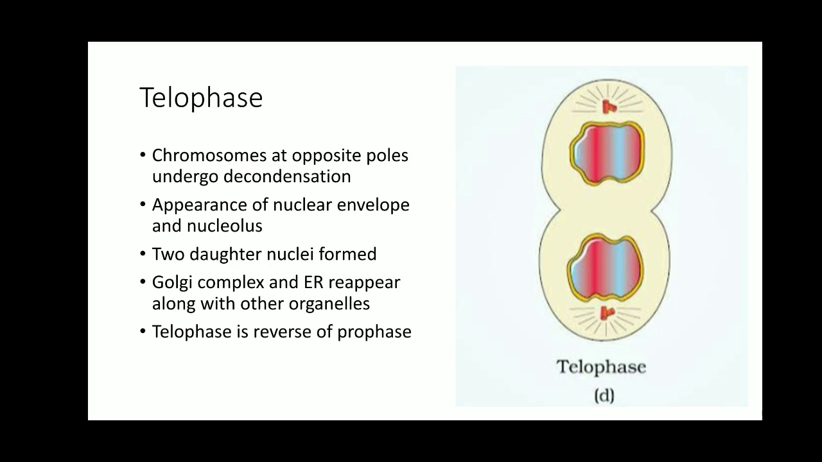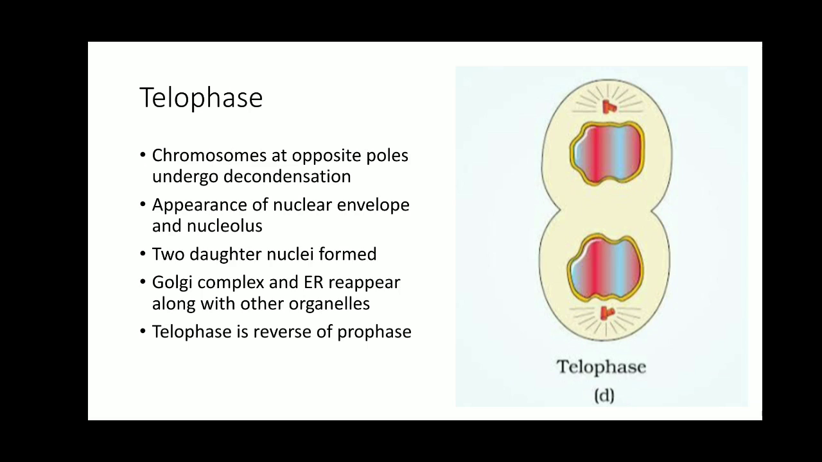Next stage is telophase. This is the last stage of the mitosis. That is, in the mitosis, karyokinesis is there. So the karyokinesis is divided into prophase, metaphase, anaphase and telophase. And telophase remains the last phase of karyokinesis, which is going to form the complete nuclei, the parent nucleus which was divided into two daughter nuclei.